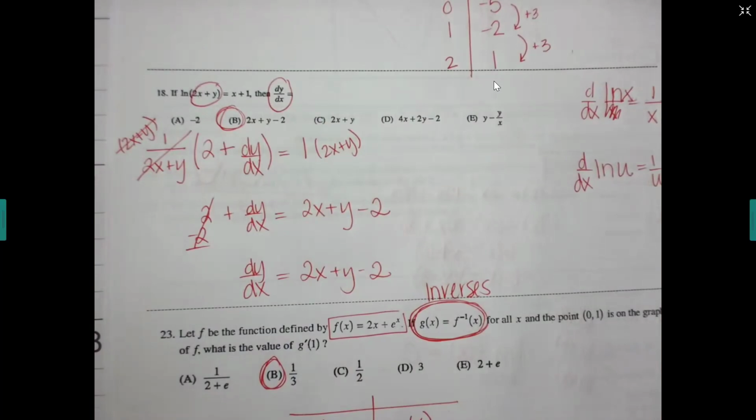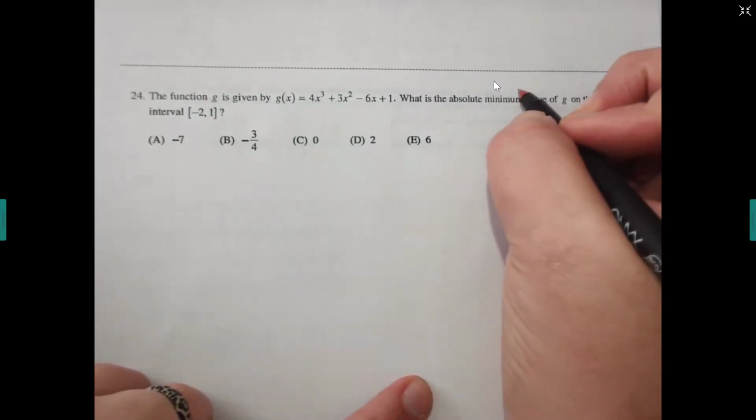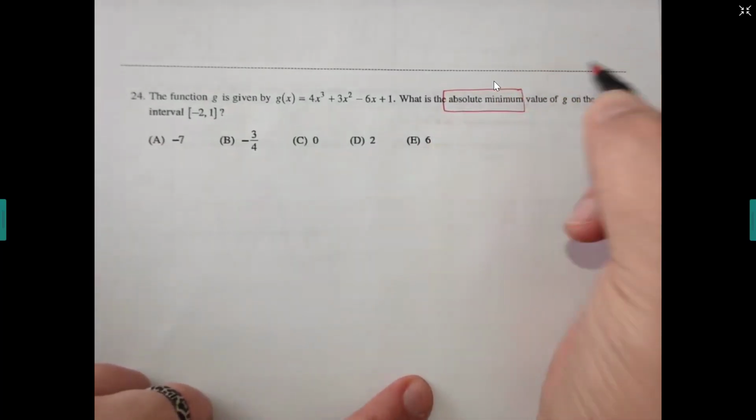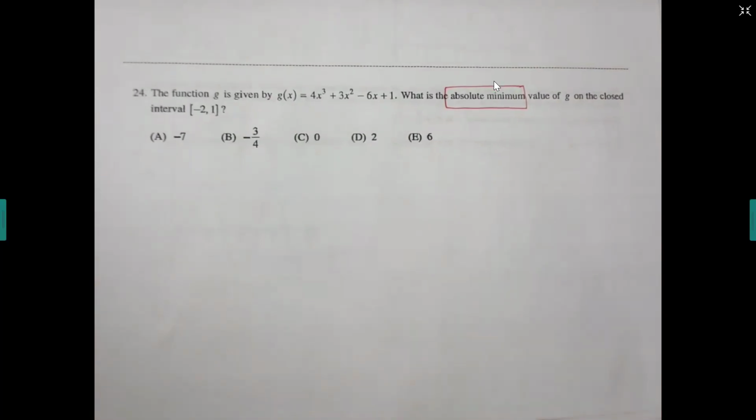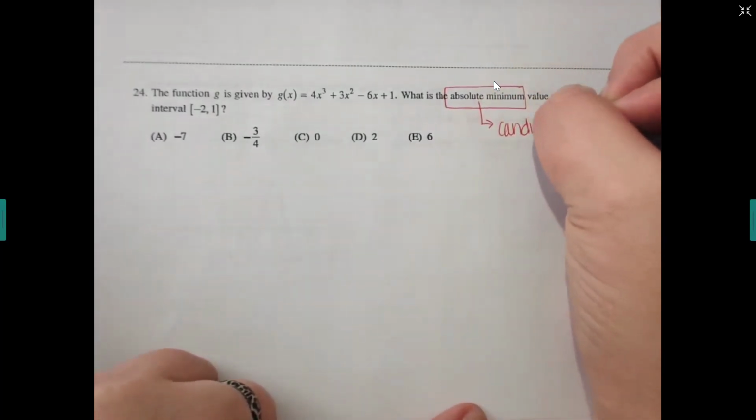All right, go ahead and turn the page. All right, let's do the bottom one first. What's it asking us for here? Okay, absolute minimum. So what do we need to do? Take the derivative, find our critical numbers. But then for an absolute minimum, is the line chart enough? What do we need to do at the end? Very good, candidates chart. So let's go ahead and do it.